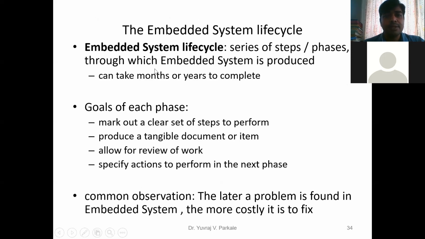Okay. So what is embedded system life cycle that we have seen? The definition is given, that is, a series of steps or phases through which an embedded system is produced. Let's say I have to produce one of the embedded products, for example, the digital camera or the mobile phone. So what are the different steps through which I will prepare my product? That is called the embedded system life cycle. This is nothing but the systematic phases or steps through which I will build my product.